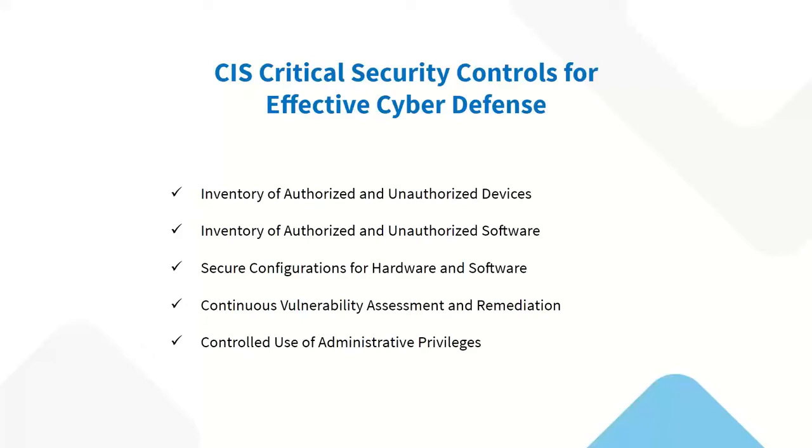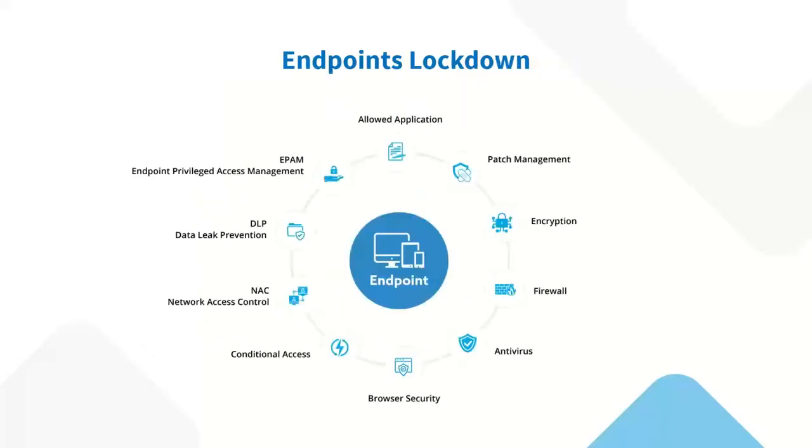Based on these CIS controls or these CIS methodologies, we have defined our product in that zone. Allowed applications, patching process, managing the encryptions, managing firewalls, managing antiviruses, or let me put it as the status reports of the antiviruses, browser security. So at the endpoint level, how do I lock down the endpoints?